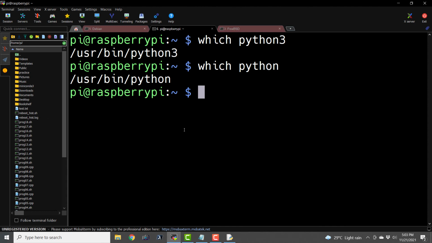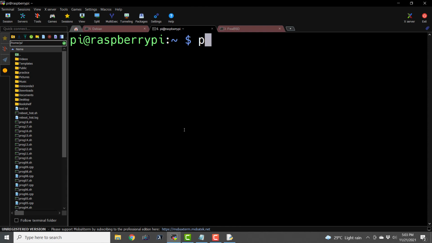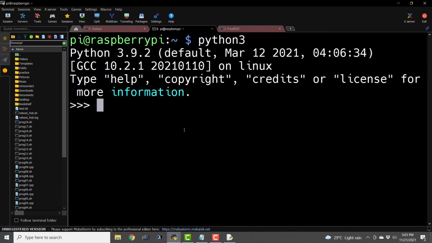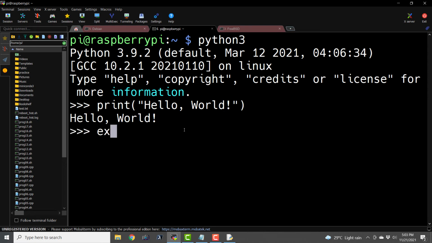So let us go to the console of Raspberry Pi and type in python3. And here also we have the interactive mode of the interpreter. Here also we are going to type a customary line, hello world, and execute it before exiting.